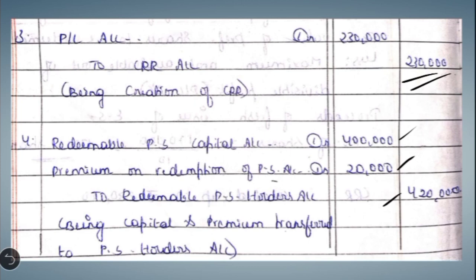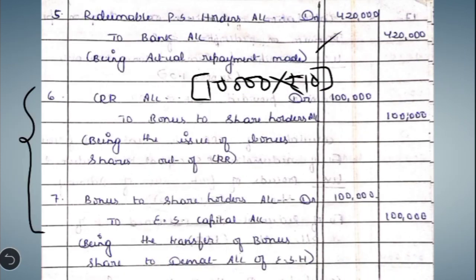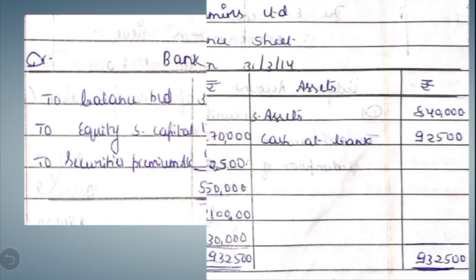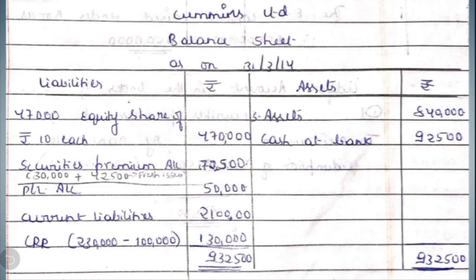So on the liability side, we have to write 47,000 equity shares of rupees 10 each. The capital comes to 4,70,000. Then we have to write the other item which comes under reserves and surplus. Securities premium balance we can write.